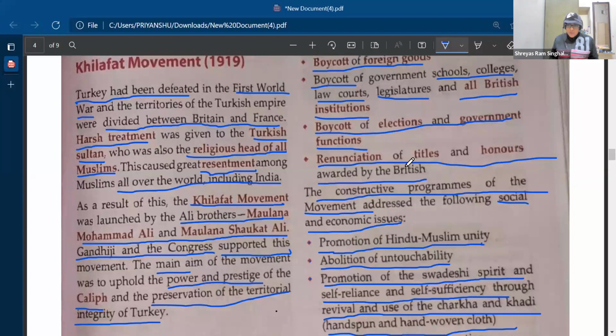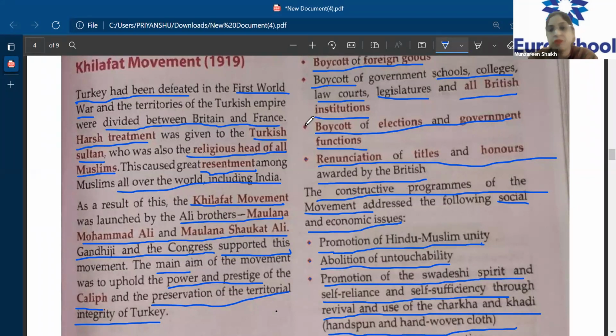In this movement, Gandhiji and the Congress also supported them, and the main aim of the movement was to uphold the power and prestige of the Caliph and the preservation of the integrity of Turkey. So this is basically the Khilafat movement. If you get a question to write a short note on the Khilafat movement, you will write this entire incident, right?